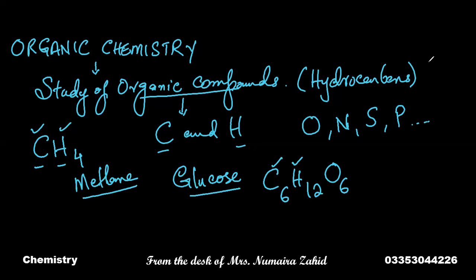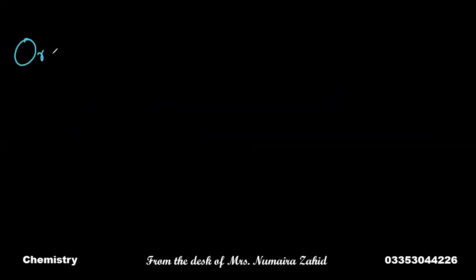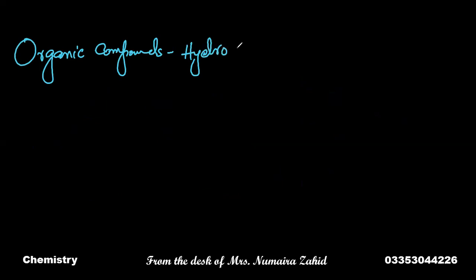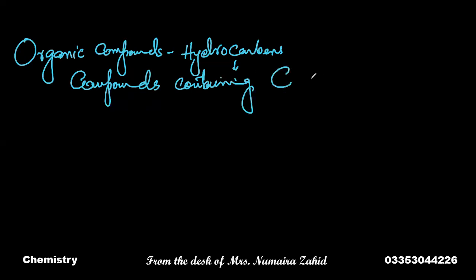So let me clearly describe what organic compounds are. Organic compounds are all hydrocarbons. And what are hydrocarbons? The compounds containing carbon and hydrogen as essential elements.